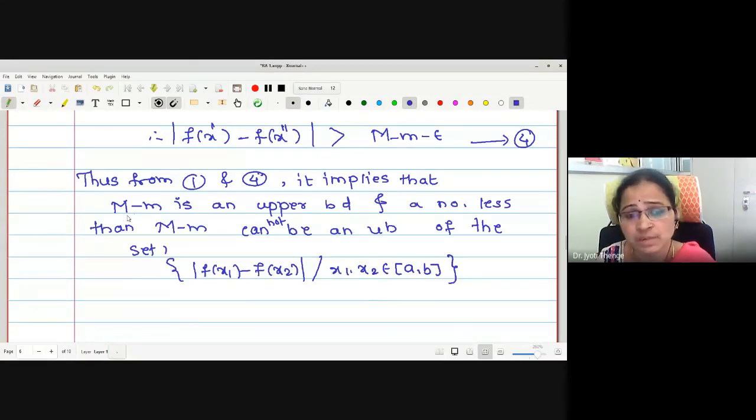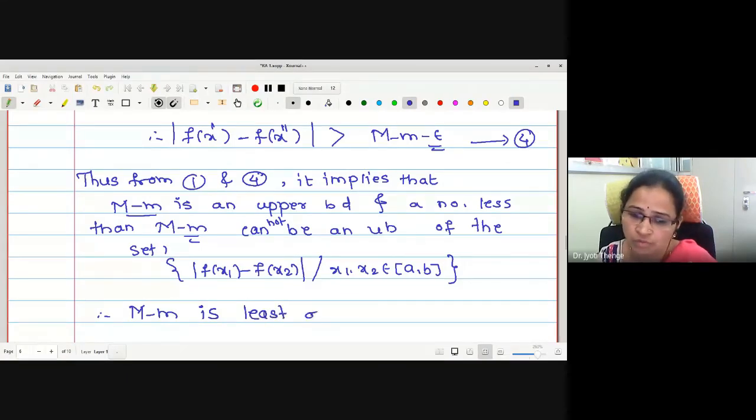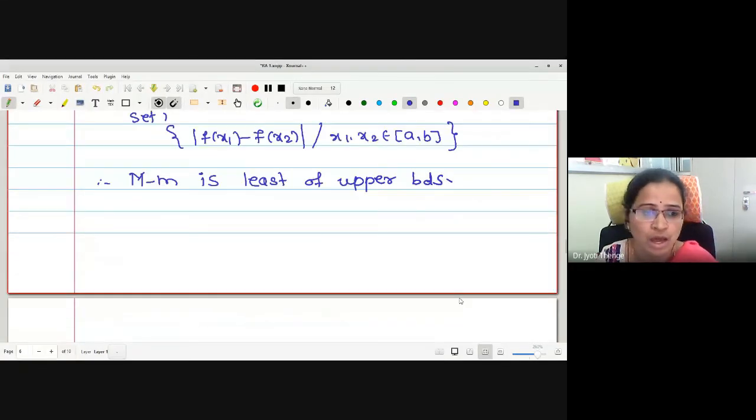M minus m is an upper bound, but a number less than this, M minus m minus epsilon, is not an upper bound. If this cannot be an upper bound of the set, therefore capital M minus m is the least of upper bounds. Correct now? Least among all the upper bounds.